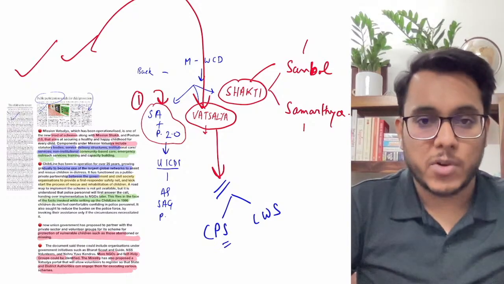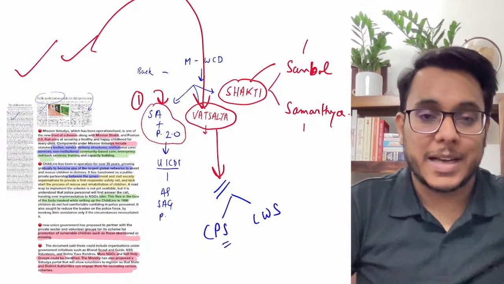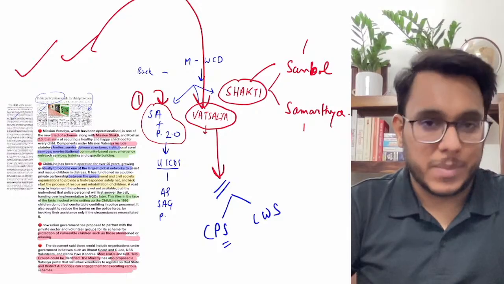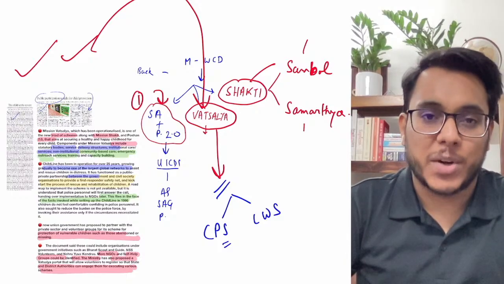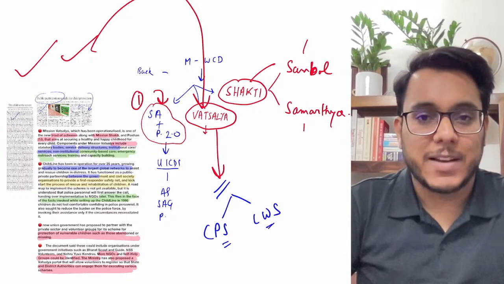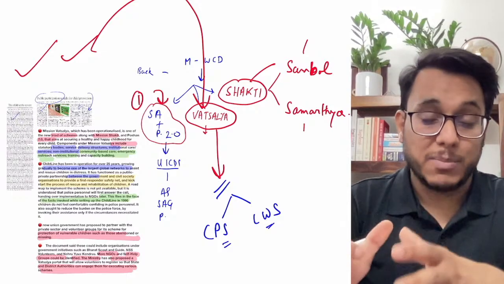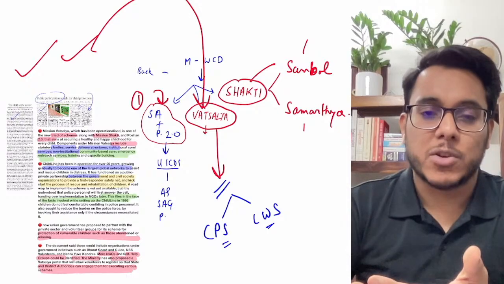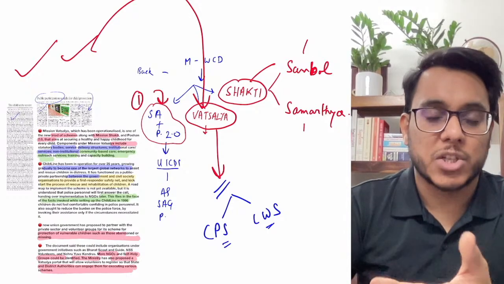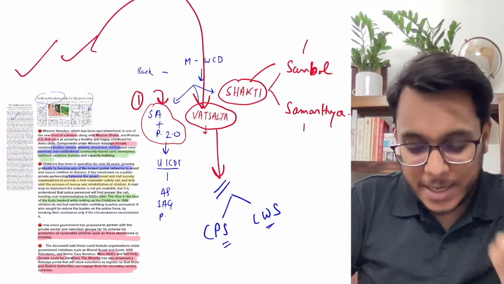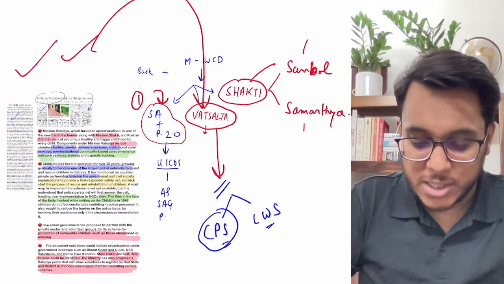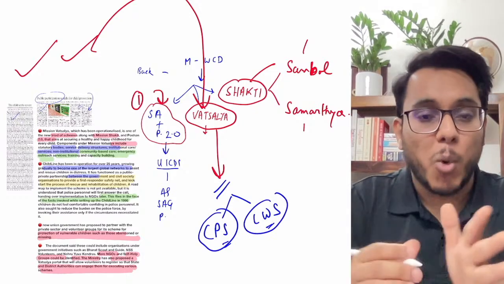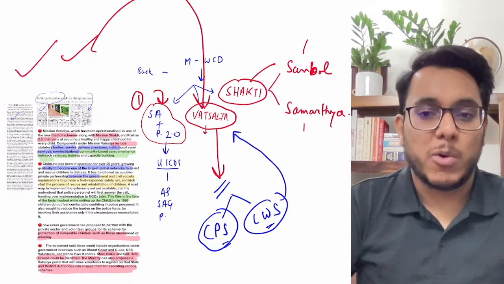The Child Protection Scheme was earlier to make sure that children are protected from exploitation and from trafficking, etc. And Child Welfare Services aims that all the laws for children, which provide for certain welfare and entitlements of the child, should reach them. So earlier two schemes were there, CPS and Child Welfare Services. Now both have been merged under the Vatsalya.